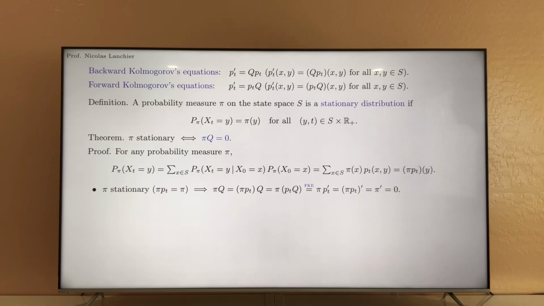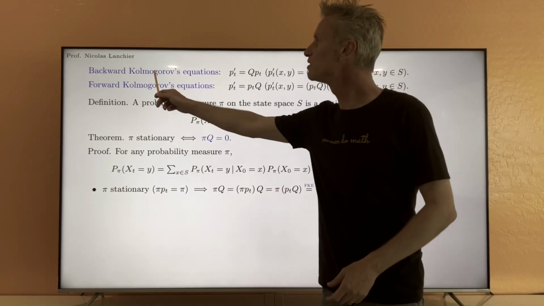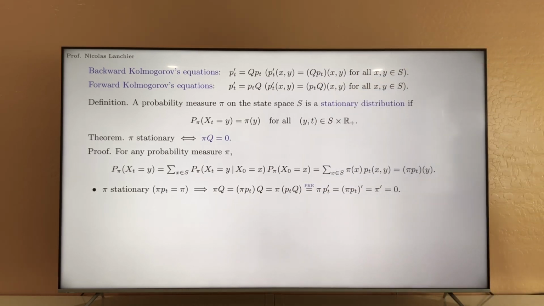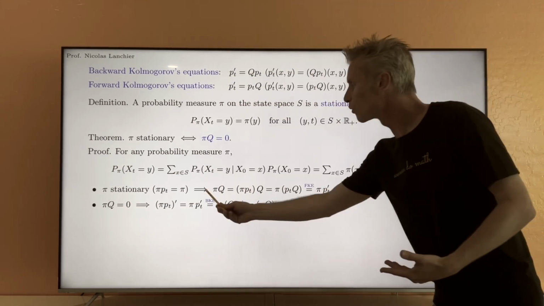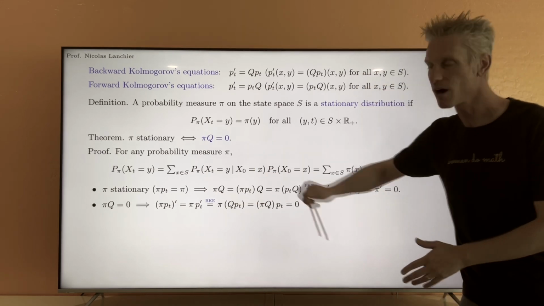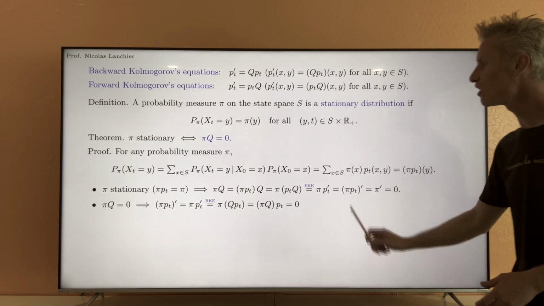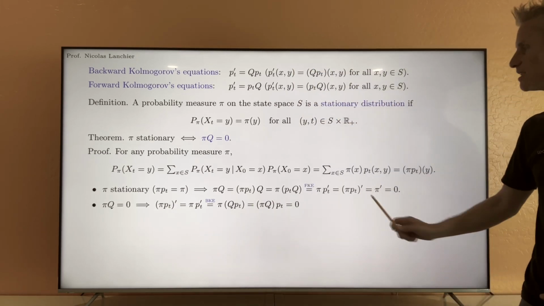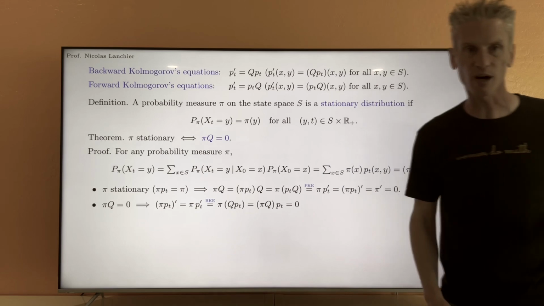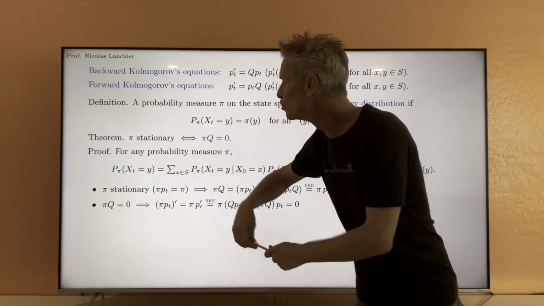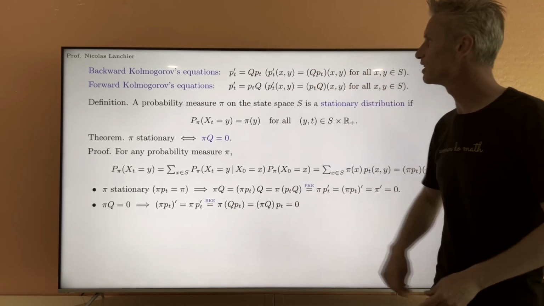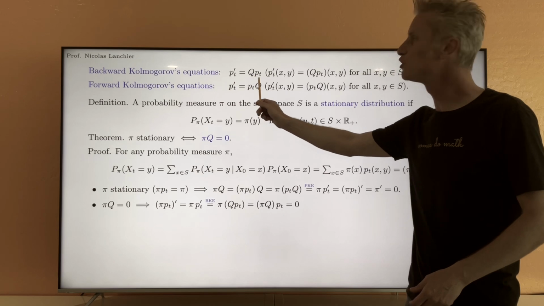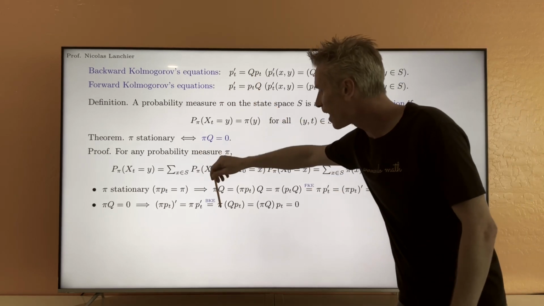To prove the converse, we are going to instead use the backward Kolmogorov equations, and the proof is like that. Now we assume that pi Q equals 0. Because pi Q equals 0, again, I can redo those calculations, but going backward. I start now with this term, (pi Pt) prime. For the same reason as before, that's equal to pi Pt prime. I can just move the derivative. Then, using this time the backward Kolmogorov equation, we know that Pt prime is Q Pt. So now this time we have pi times Q Pt.